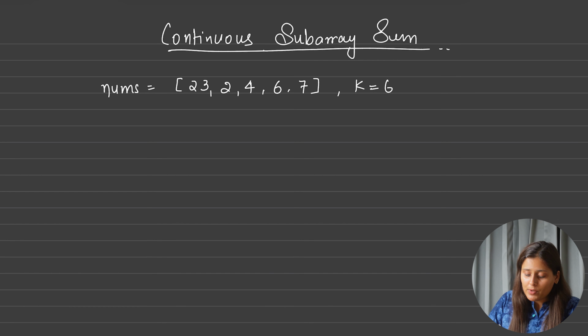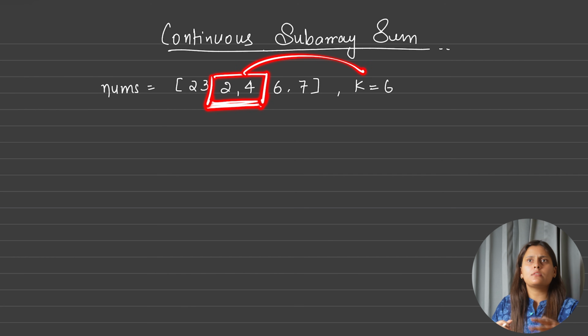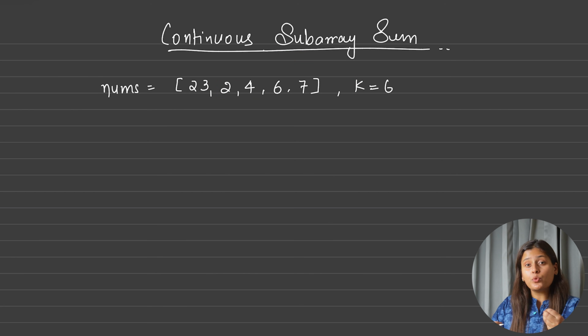So the problem says we will be given an integer array and we have to return true if we found any such subarray whose length is minimum 2, and the summation will be a multiple of k, means it should be properly divisible by k. Yes. Okay, so let's see the brute force approach.